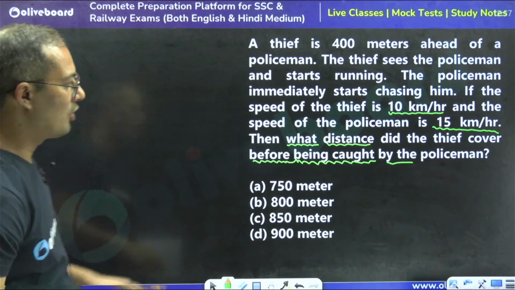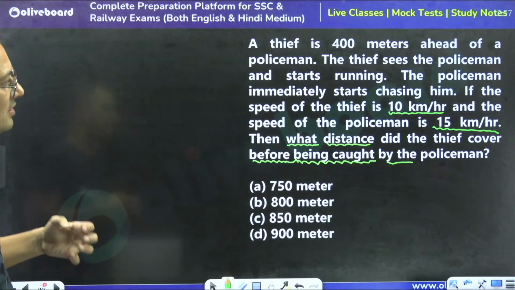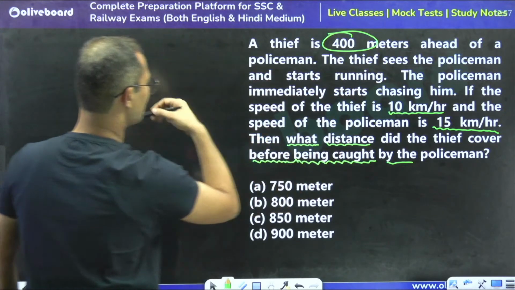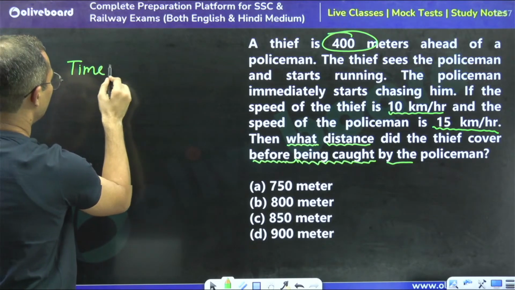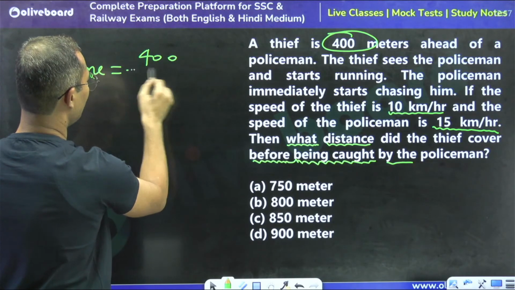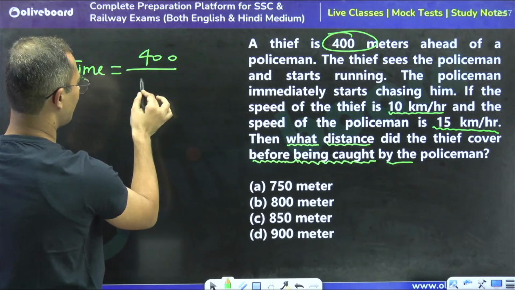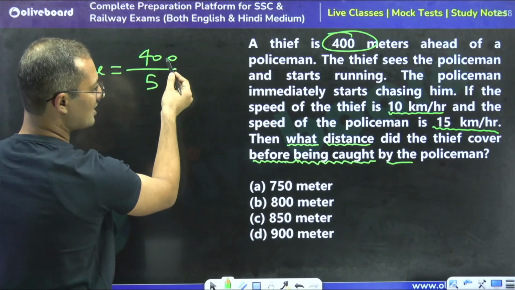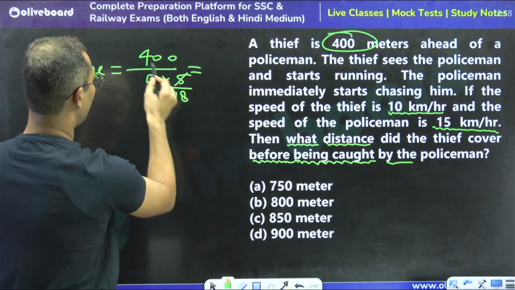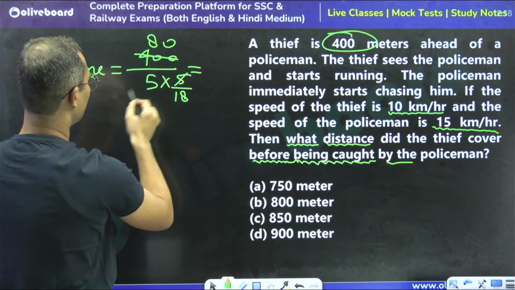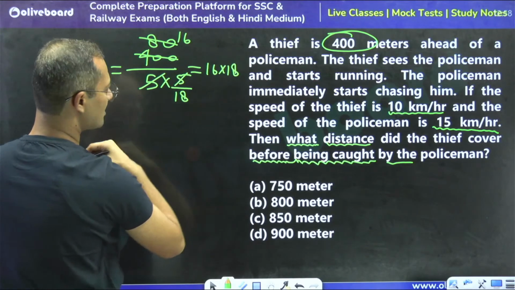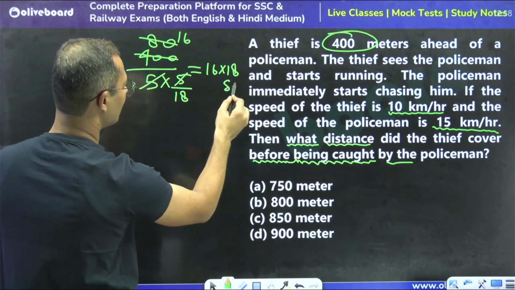Now tell me how much time the thief got to travel. What is the chasing distance? The chasing distance is 400. So time to run by the thief or policeman can be calculated by chasing distance divided by relative speed. Relative speed is 15 minus 10, which is 5, right? It is in kilometers per hour, so convert it by multiplying by 5 by 18. By 5 this is cancelled, 80 times, and by 5 again 16 times. So 16 into 18. This is the chasing time, and we got it in seconds.